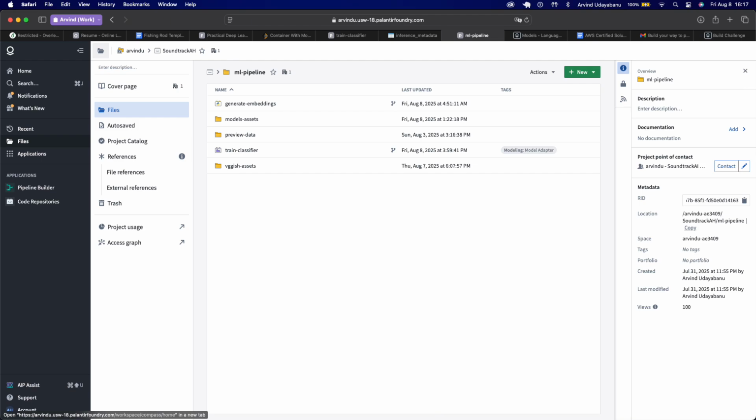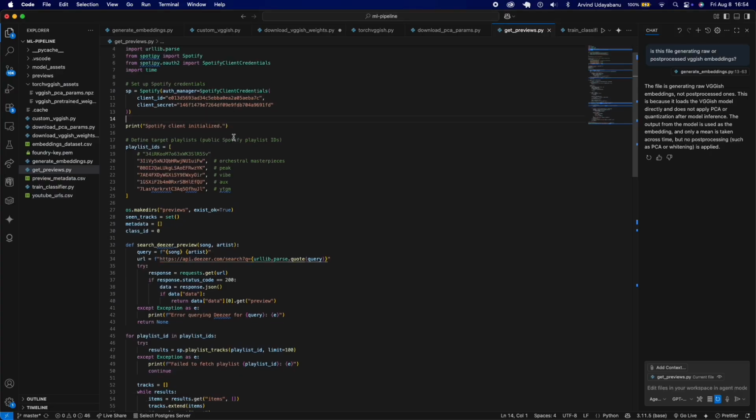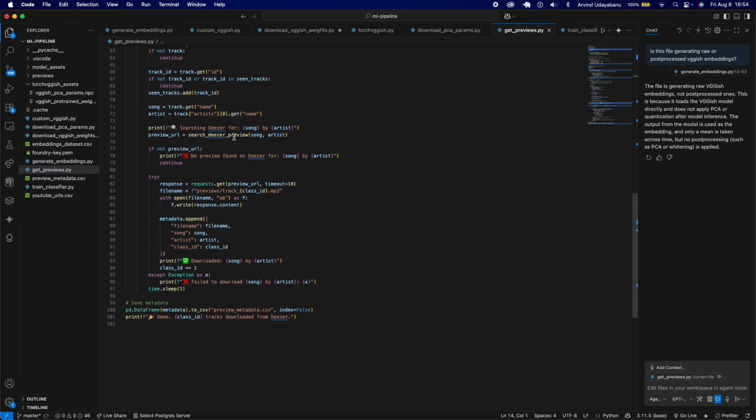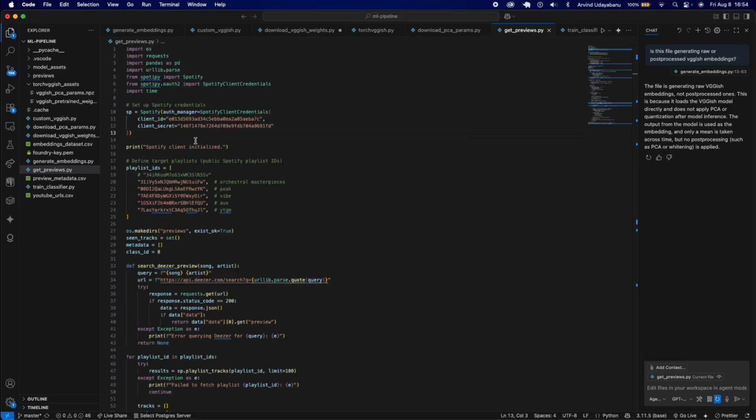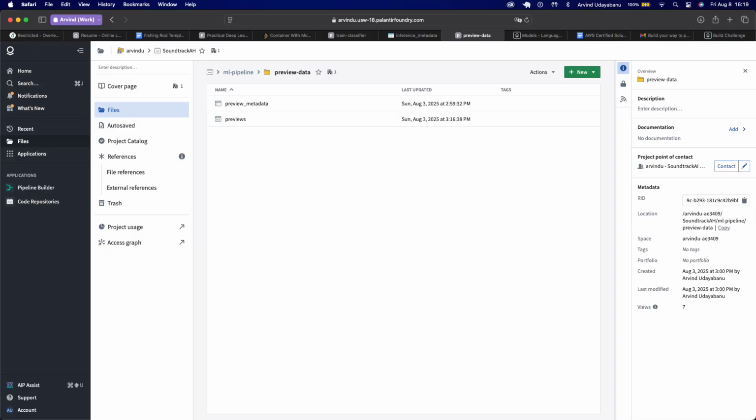So starting with data collection, I used both the Spotify API and Deezer API to generate curated playlists of songs that I thought were popular enough to be identified from videos. And what Deezer did was generate 30-second previews of these songs using the song names that I got from the Spotify API. So I built a local script to run these to collect over 1,000 song previews and their metadata, and then uploaded those to my Foundry datasets. And the reason I did this was because Foundry doesn't have outbound internet access, so I was unable to make API calls to the respective API services.